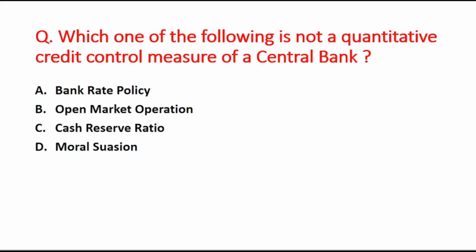Next question is, which one of the following is not a quantitative credit control measure of a central bank? A option is bank rate policy, B is the open market operation, your C option is the cash reserve ratio, and the D option is the moral suasion. The right answer is the option D, that is moral suasion.